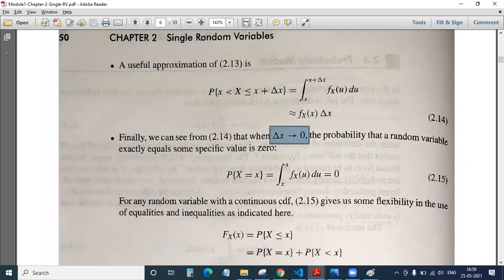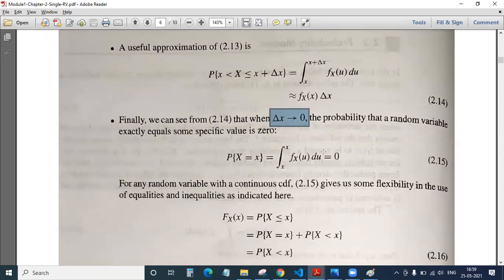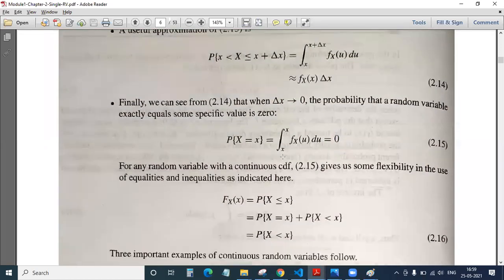When we move this del x towards 0, this whole equation, 2.14, see here, friends, please observe the limits. We have removed this del x from here because we have taken it as 0. So when you integrate with the upper limit and lower limit both the same, the answer you will get is 0. Okay, so this is one more important relation.